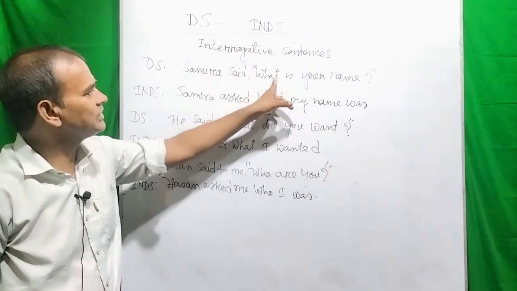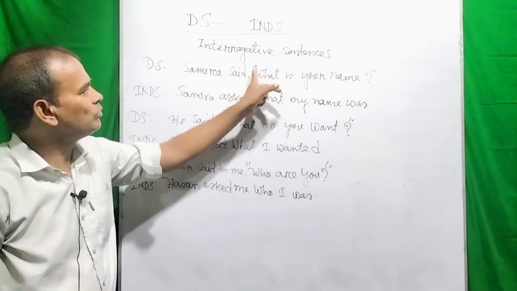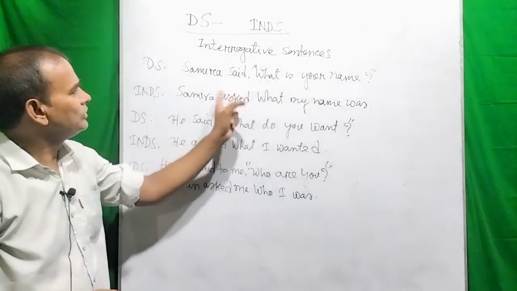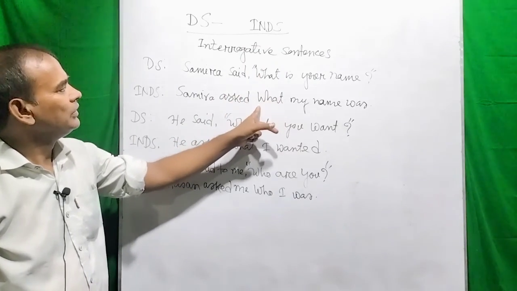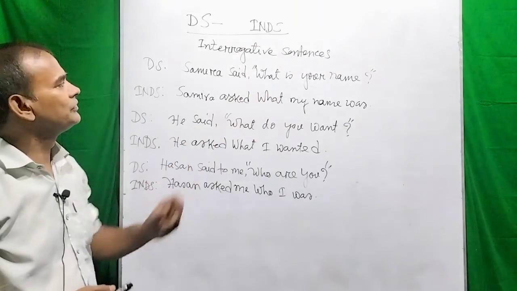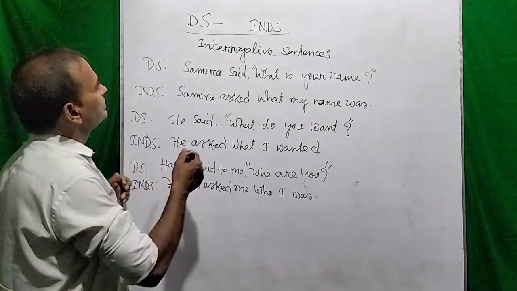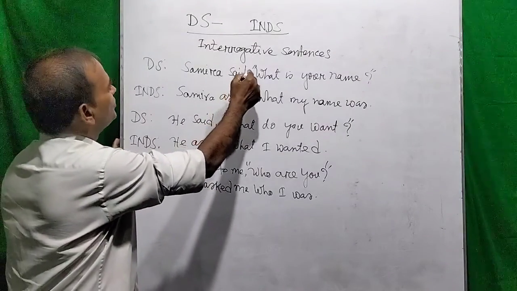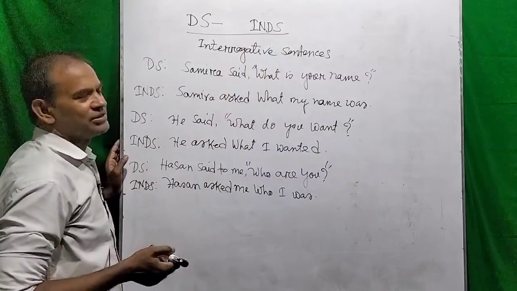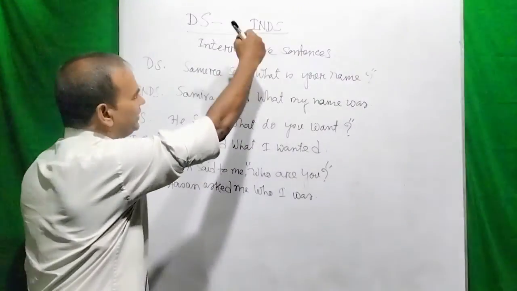So the WH word is what. So the conjunction here is what. And dear viewers, there is no object directly written here after said. The object is implied here.